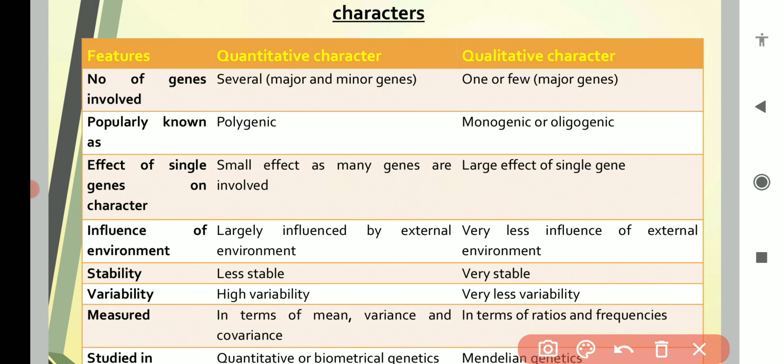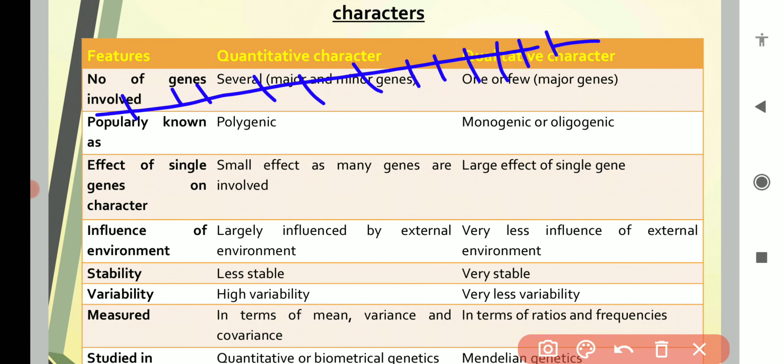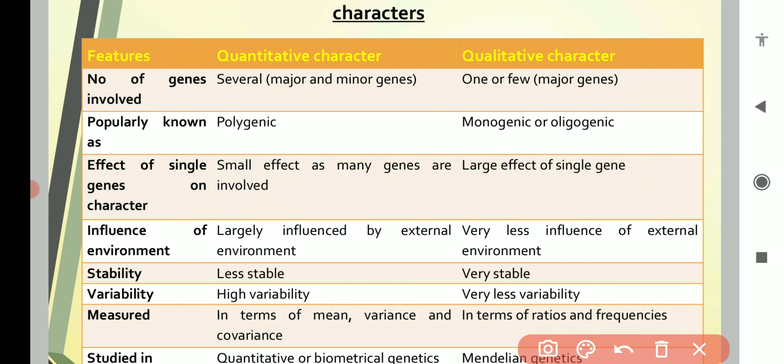We have already discussed that in case of quantitative characters, because many genes are involved, sometimes 20, 30, 40 or 100 genes, each gene has a small effect on the character. But in a qualitative character, a single gene will have a large effect, because if only one gene is involved, then 100% of the effect will be of that single gene.